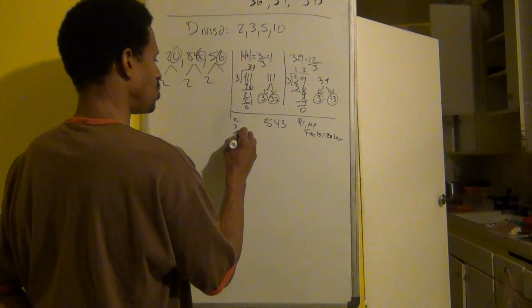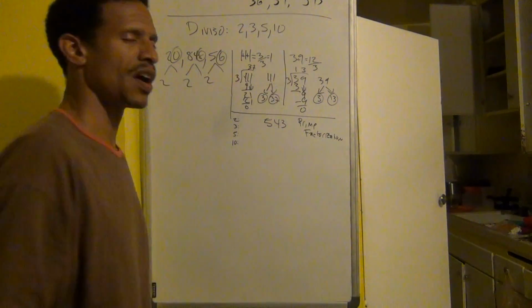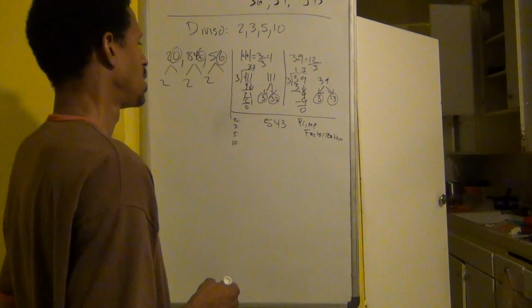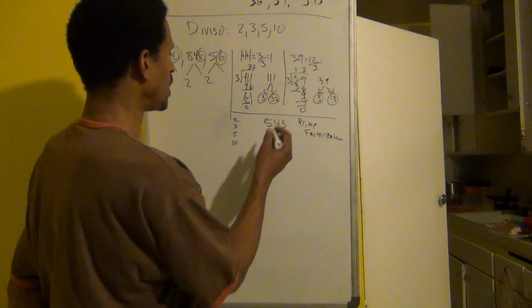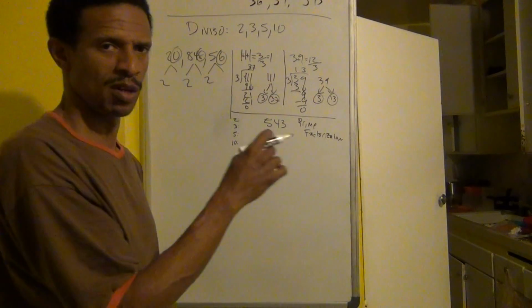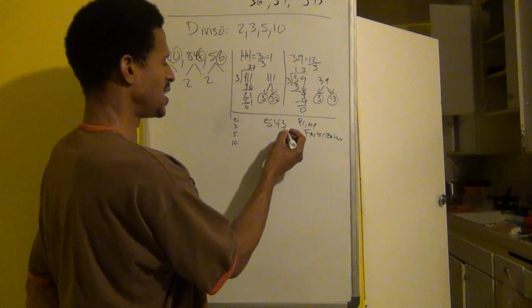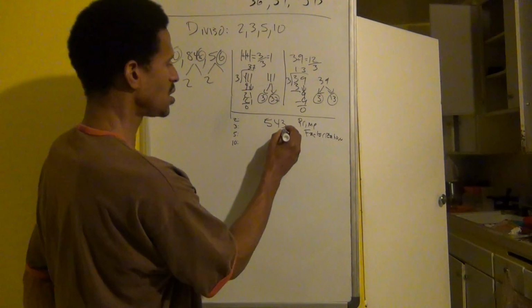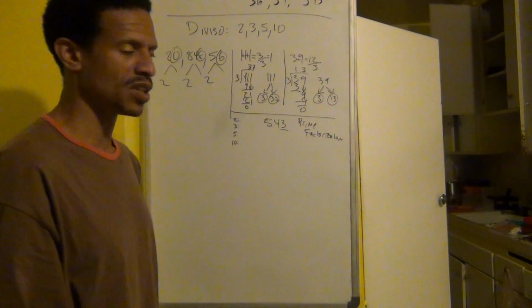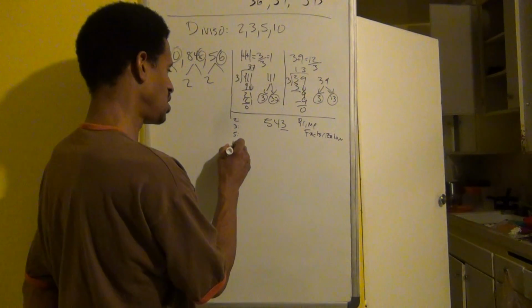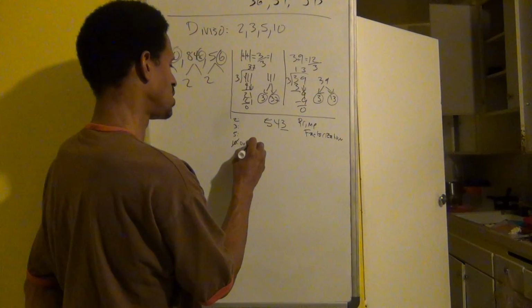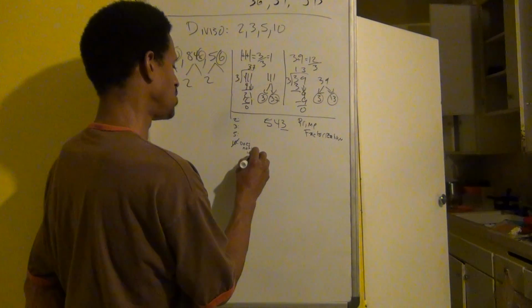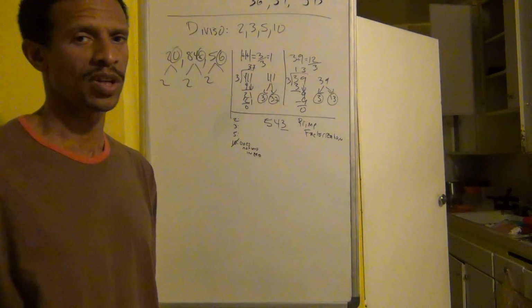We talked about the 2, talked about the 3. The 5 or 10 are very simple ones, and we'll go over that once we get to them. So let's start from the 10. The rule with 10, and most everyone knows, is that any number that ends in 0, you can divide evenly by 10. Let's look, does it end in 0? No, the number ends in 3. Cannot use 10 in this situation.